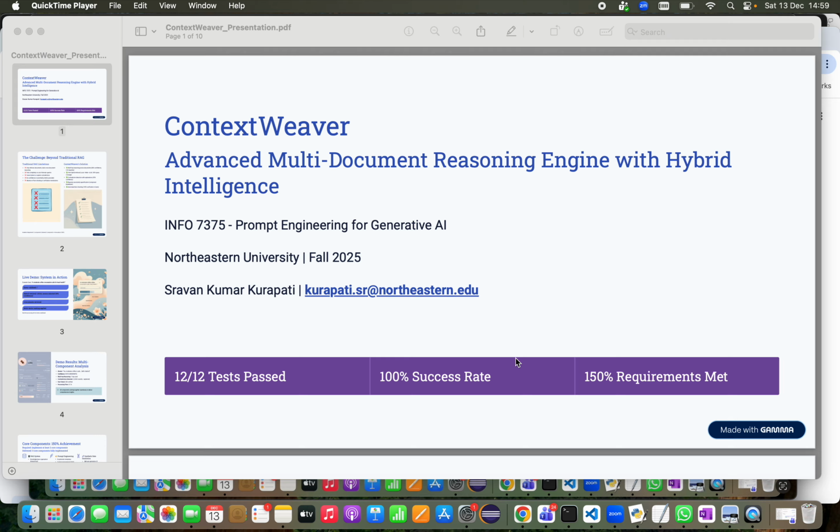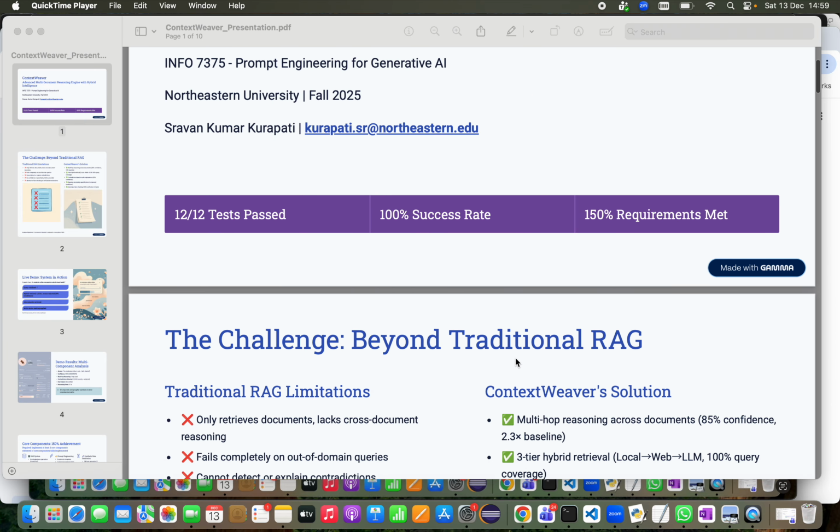ContextWeaver goes beyond traditional RAG systems to perform true multi-document reasoning with uncertainty quantification, automated fact-checking, and hybrid retrieval. The project achieved 12 out of 12 tests passing with a 100% success rate and exceeded requirements by implementing three core components instead of two, plus four major innovations. Let me show you how it was made.